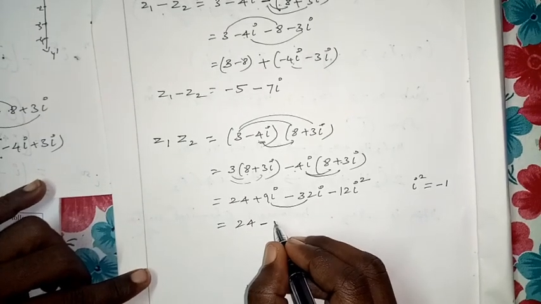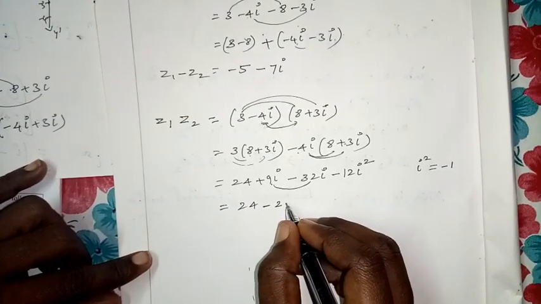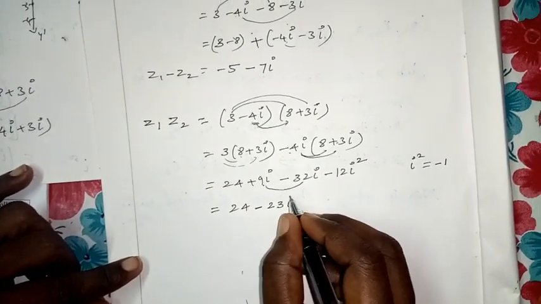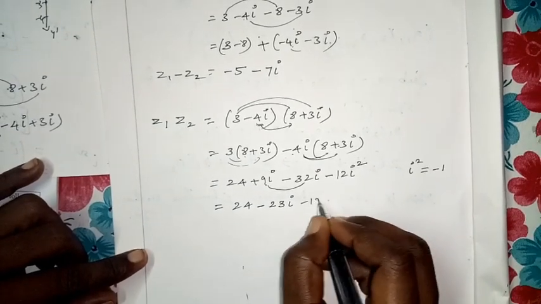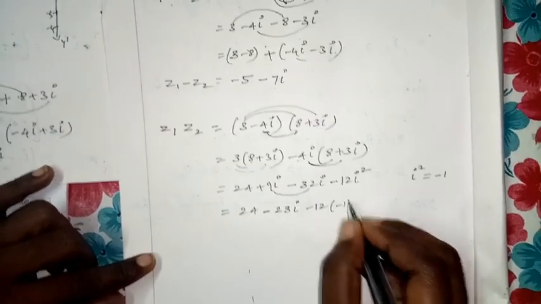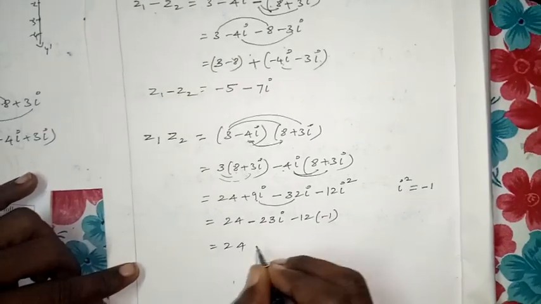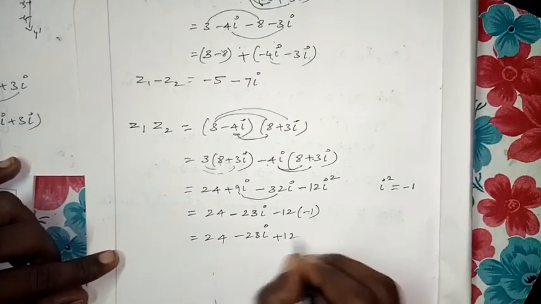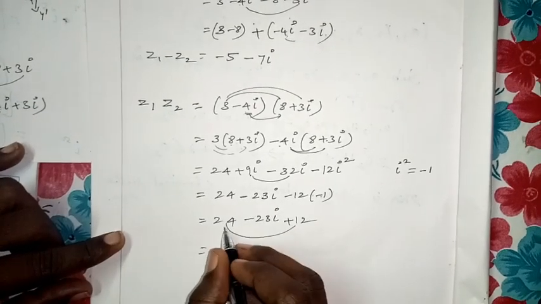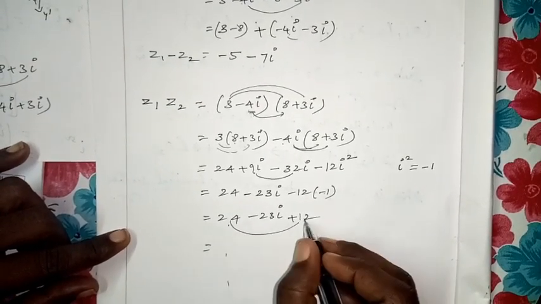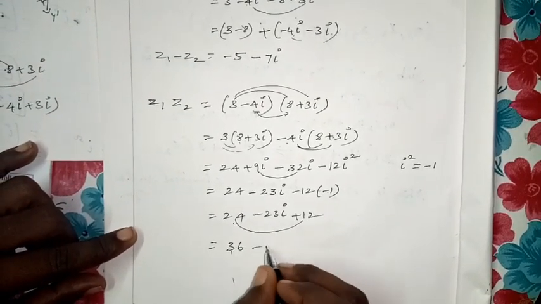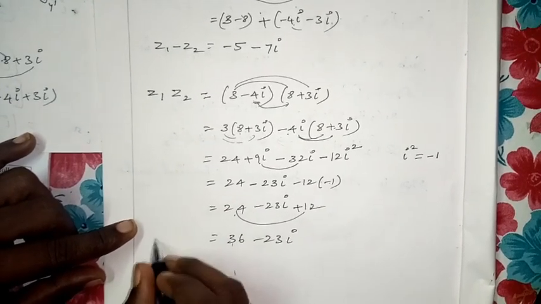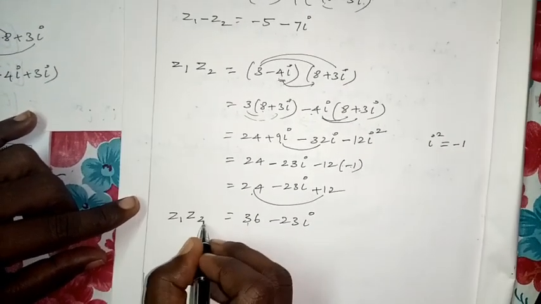Tell me what is the answer? 23i. Is it correct? Here minus 12 i square, and i square is minus 1. So 24 minus 23i, minus into minus is plus 12. So add the real parts: 24 plus 12 is 36. Minus 23i. This is Z1 Z2.